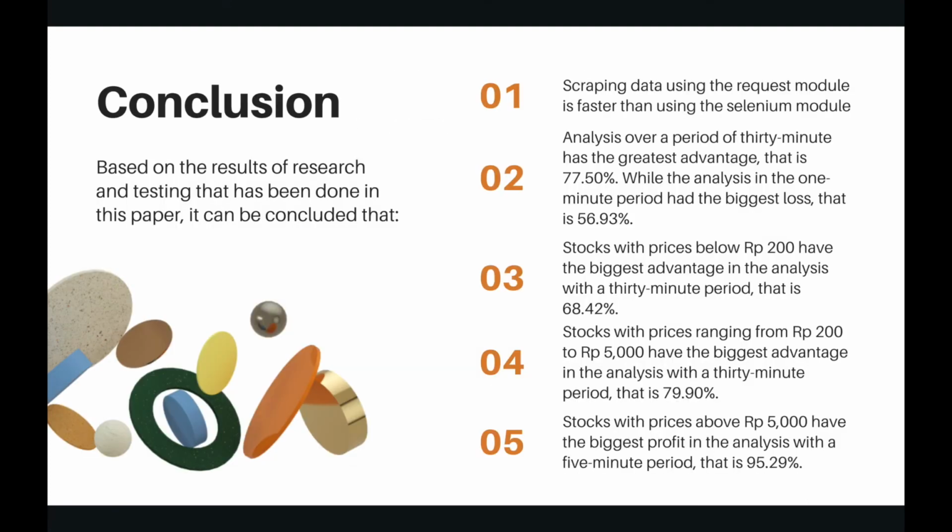The conclusion for our paper, based on the results of research and testing that has been done in this paper, is as follows. First, scraping data using the request module is faster than using the Selenium module. Second, analysis over a period of 30 minutes has the greatest advantage, that is 77.50%, while analysis in the 1 minute period has the biggest loss, that is 56.93%. The third is that stock prices below 200 have the biggest advantage.